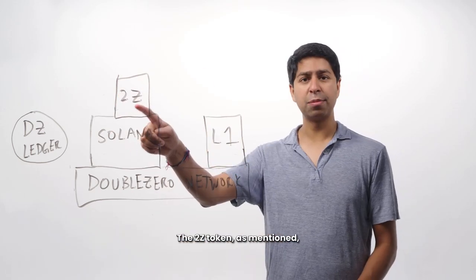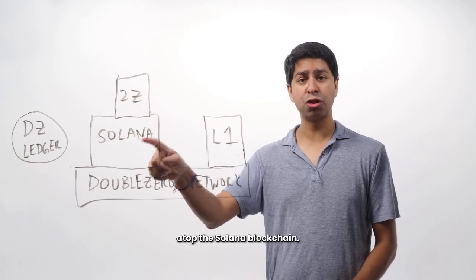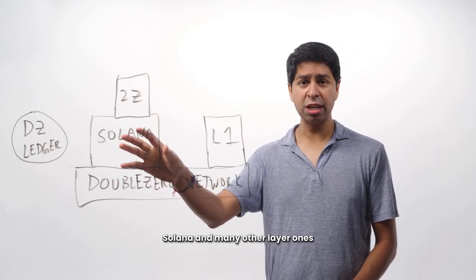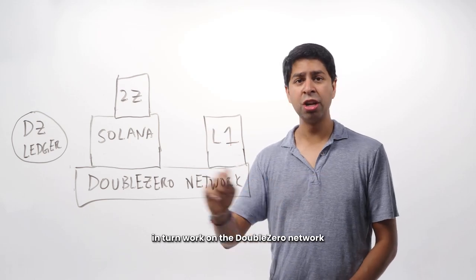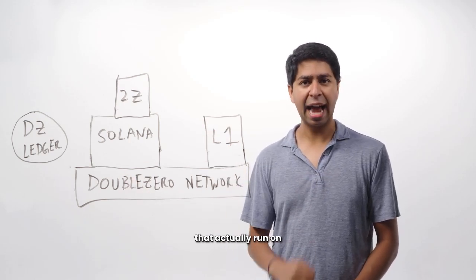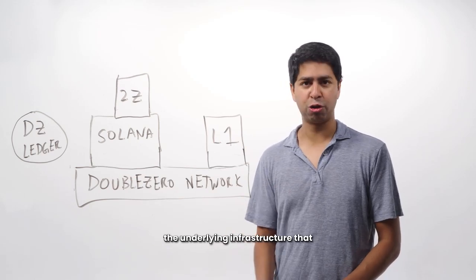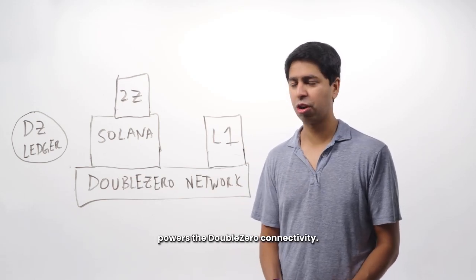The 2Z token, as mentioned, is an SPL token that lives atop the Solana blockchain. Solana and many other layer 1s in turn work on the DoubleZero network that actually run on the underlying infrastructure that powers the DoubleZero connectivity.